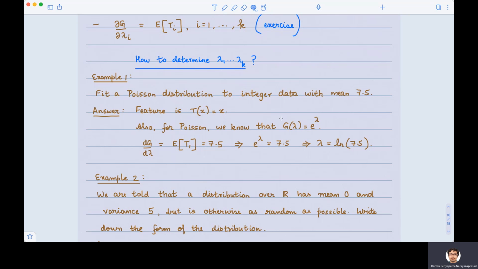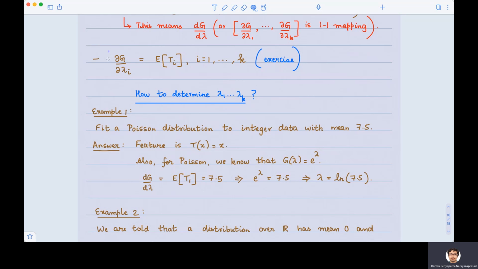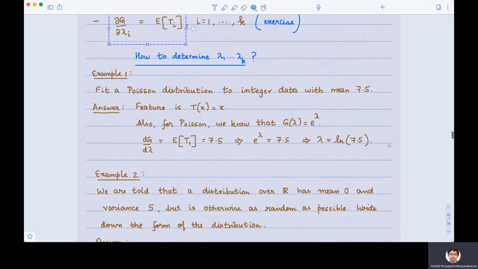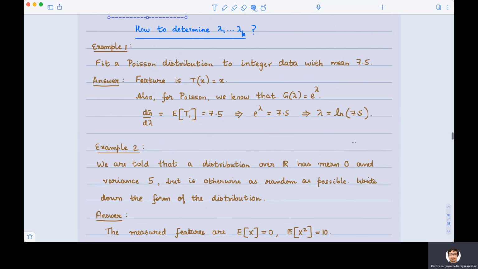Now, for Poisson, we know that G of lambda is e to the lambda. And what we just saw is that the derivative of G is simply the expectation of t. So dG by d lambda is the expectation of t, which in this case is equal to 7.5, which means lambda is simply the natural logarithm of 7.5. This is a very easy example. We could easily find the lambda.